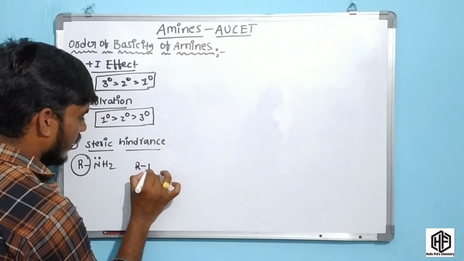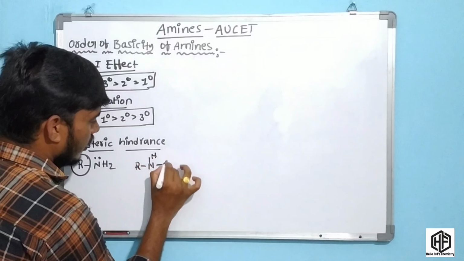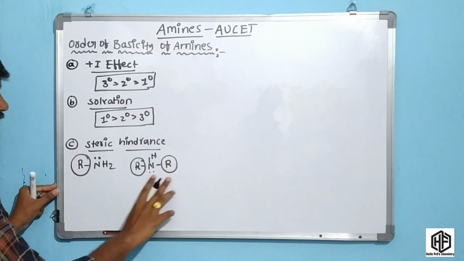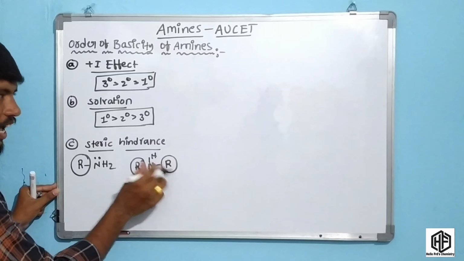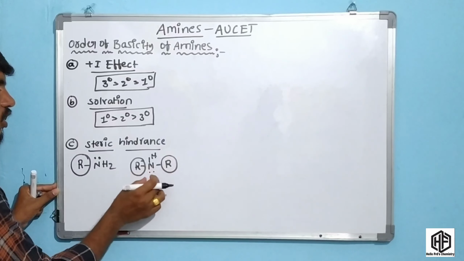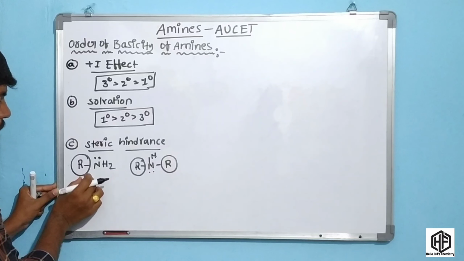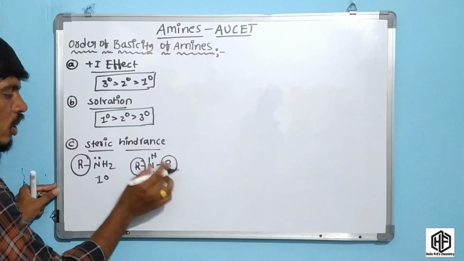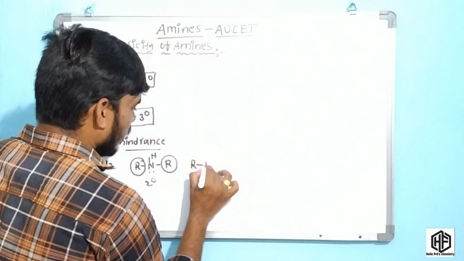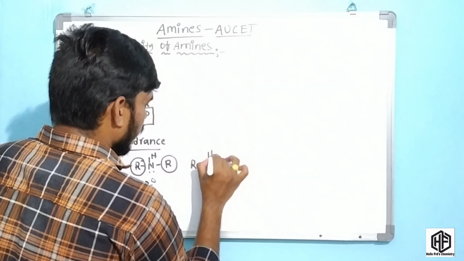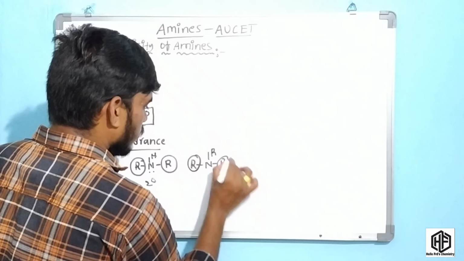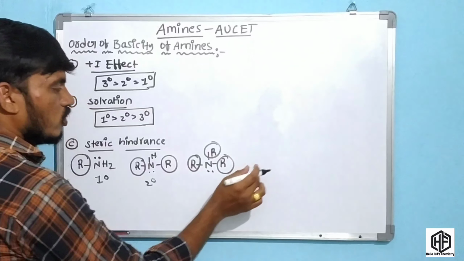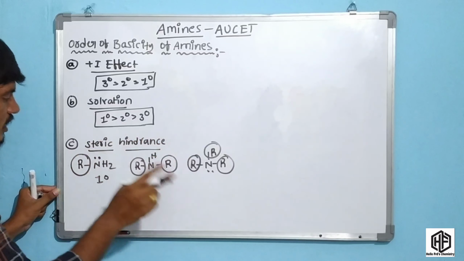But in the secondary amine, two alkyl groups are present. What happens friends? Cloudiness is very high, it means bulky groups are present. Compared to the primary amine, the secondary amine has very high cloudiness. But in the tertiary amine, bulky groups, it means three alkyl groups, are present, so the electron cannot approach easily. So in this case, what happens friends?